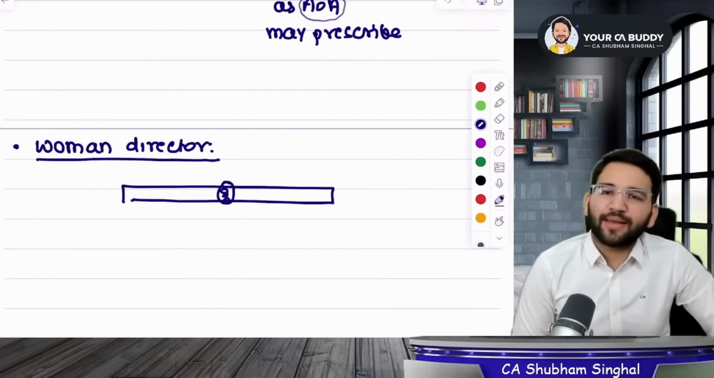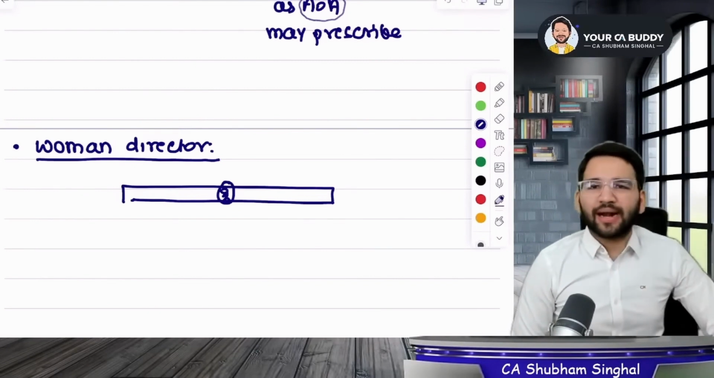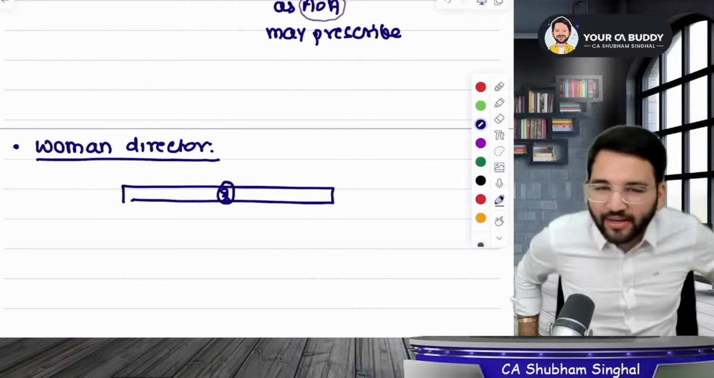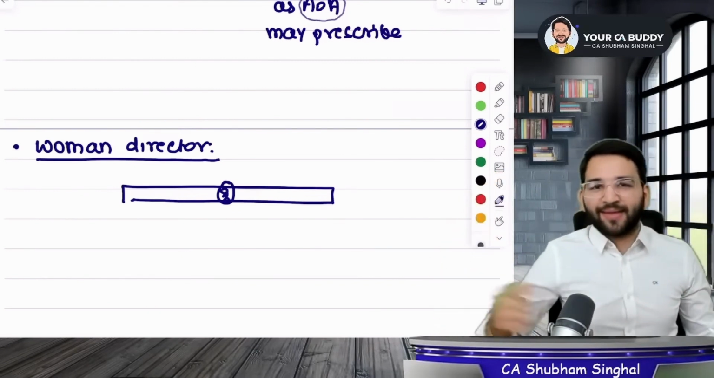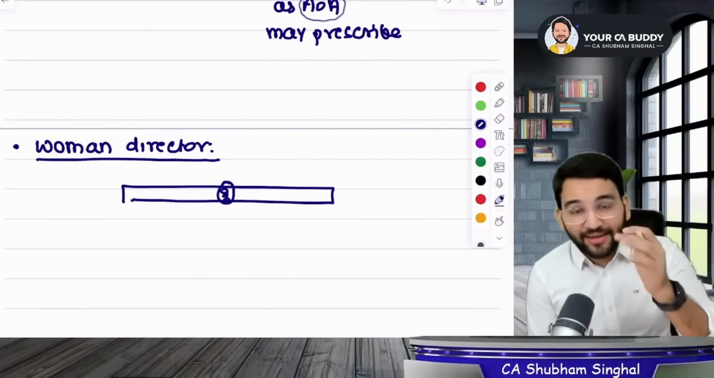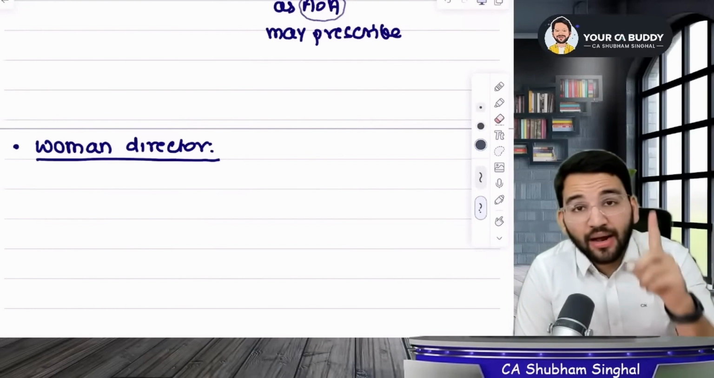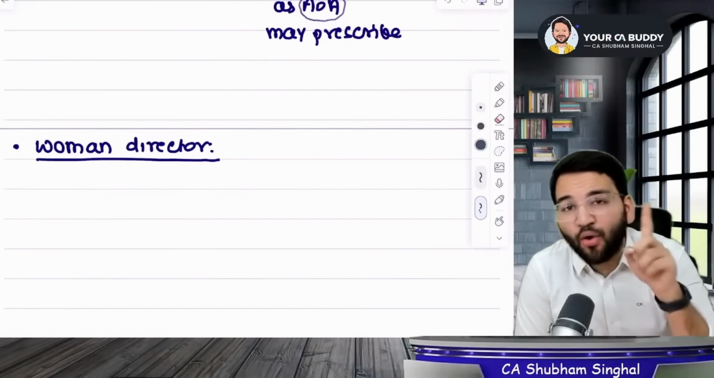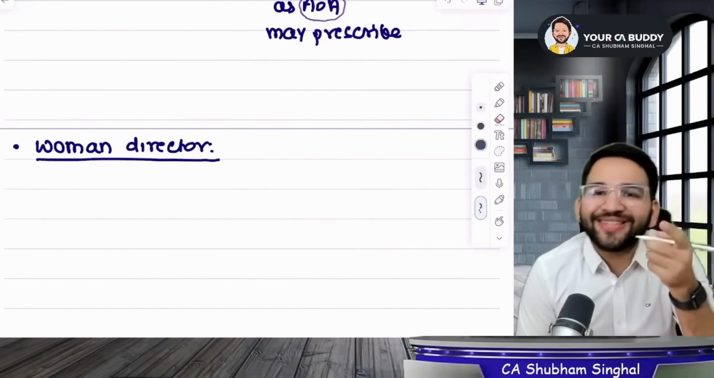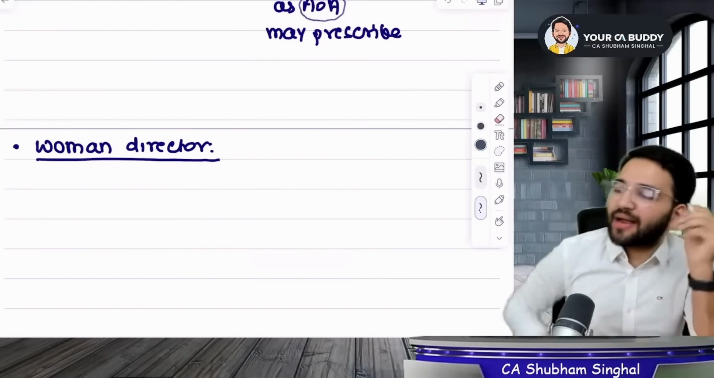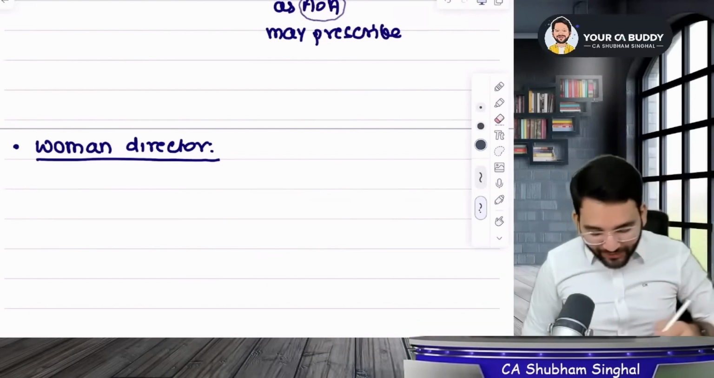Now why is a woman director needed? Maybe tomorrow when the issue of men and women equality gets resolved, then I am sure this provision will be removed. So what does the provision of woman director say? It says that you need to have at least one woman on the entire board of directors. But students, tell me, to which companies does this provision apply? Is this for all the companies? No dear, not for all the companies.